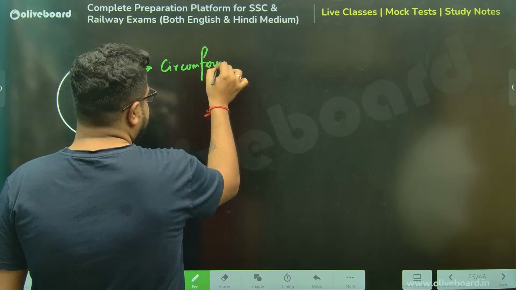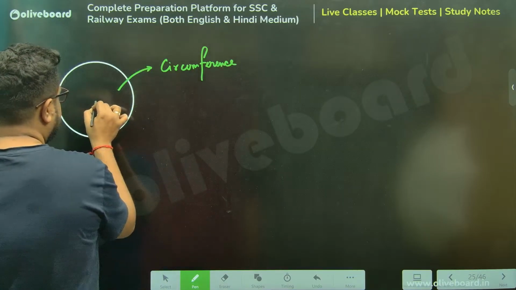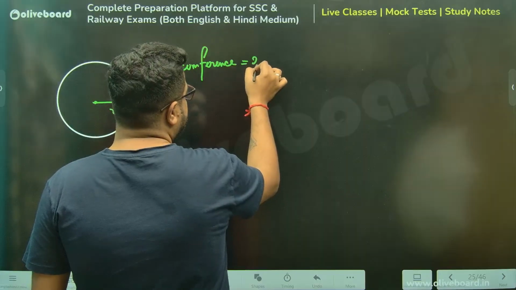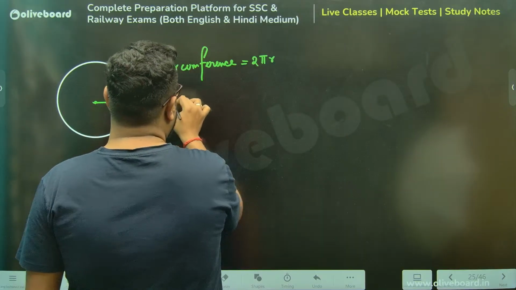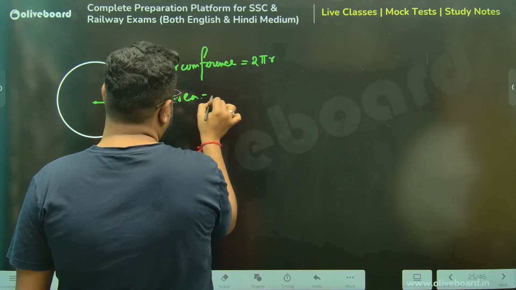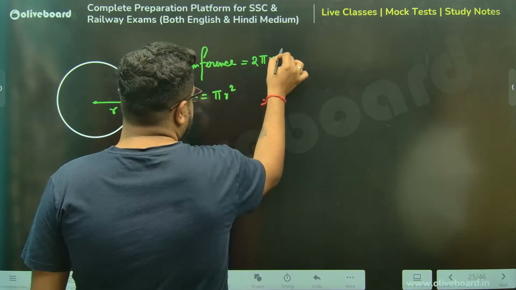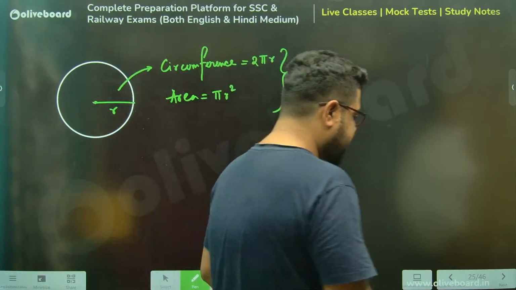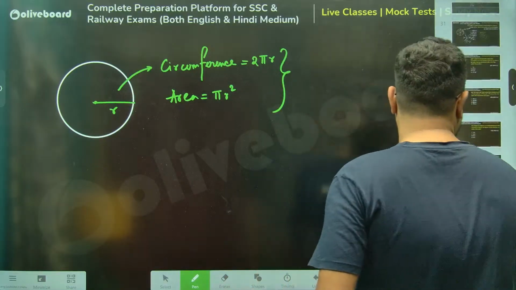In case of a circle, the perimeter is called circumference, right? There is only one variable, r, radius. It is always 2 pi r. And the area is always pi r square. Mensuration is a very formula-based chapter. If you know the formula, you can do it. Otherwise, you'll struggle a little bit.